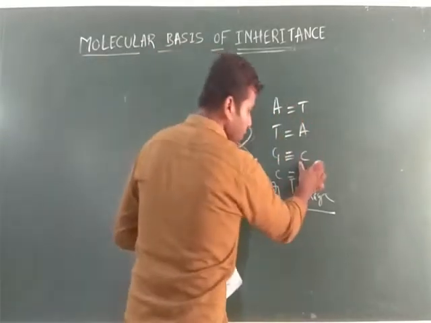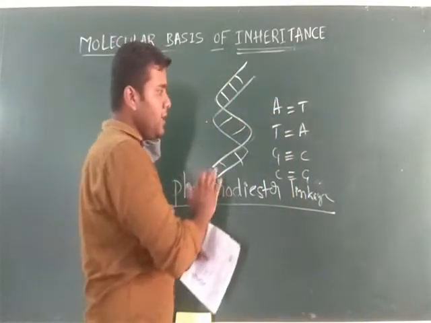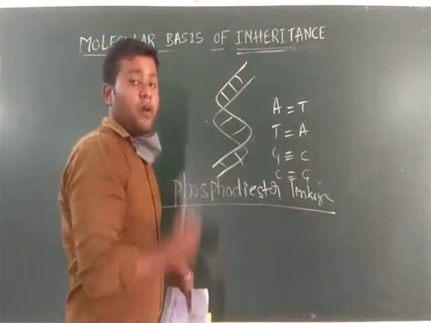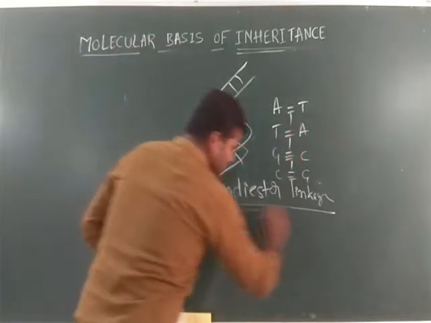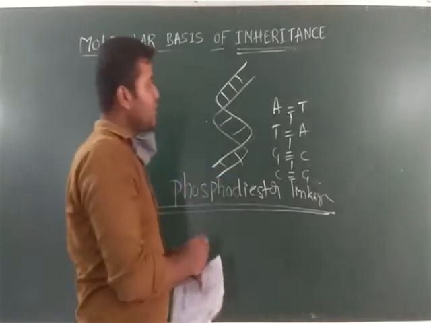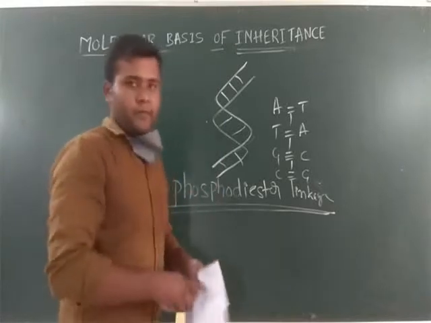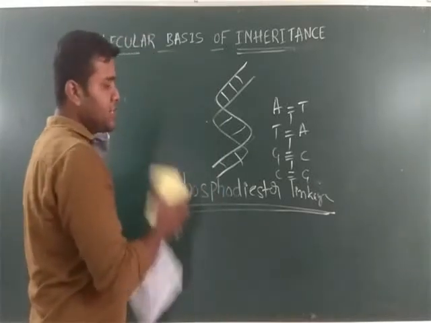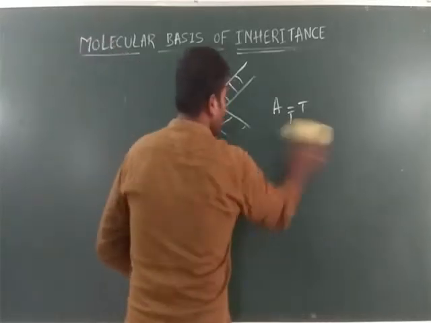Guanine is always paired with cytosine. Purines are paired with pyrimidines. We'll discuss it later. Like this, the chain will be framed with the help of linkage. That is the phosphodiester linkage. With the help of this linkage only, polynucleotide chains are formed. Okay, this is complete with regard to phosphodiester linkage. Can I wrap this? Fine.